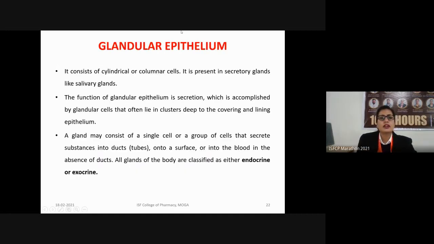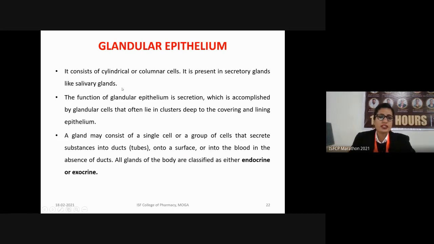Next type of tissues we have are the glandular epithelium tissues. So these types of tissues consist of cylindrical or columnar cells and these are present in the secretory glands like the salivary glands. Salivary glands are the ones which produce saliva.